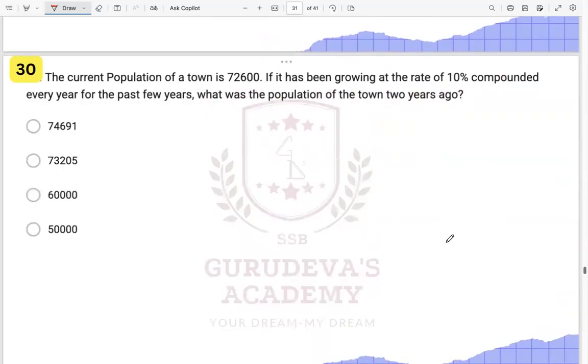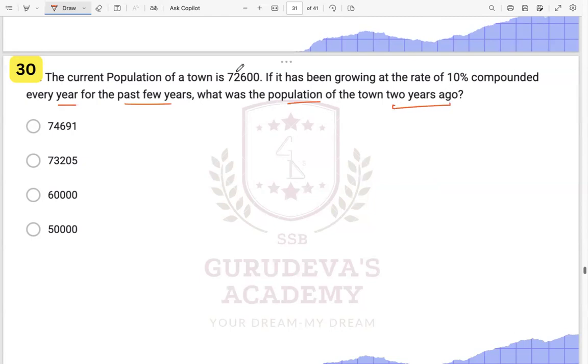This is saying you the current population of the town is 7260. It has been growing at a rate of 10% compounded. Okay, so now instead of this, they have given you the population. But the formula remains the same over here, right? Every 2 years for the past few years, what is the population of town? 2 years ago, they are asking you.